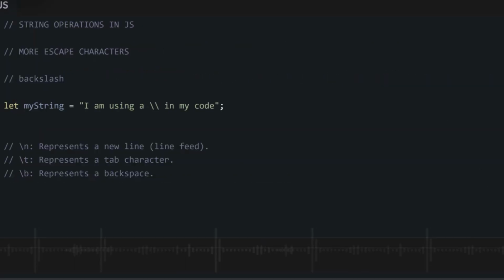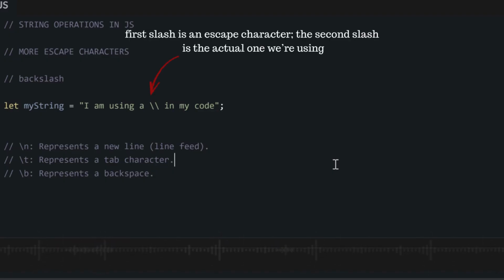Now, we have several other characters you can use as escape characters in JavaScript, so that your JavaScript code will not treat them like a keyword or symbol. You want it to treat them like the literal thing you are using them for. One of them is this backslash itself. If you want to use a backslash inside your quote and you won't use it normally, you first use a backslash as an escape character, then use your actual backslash.